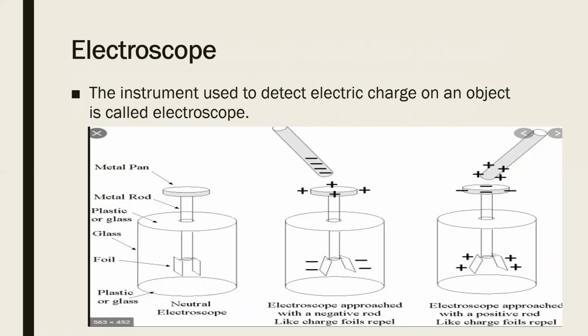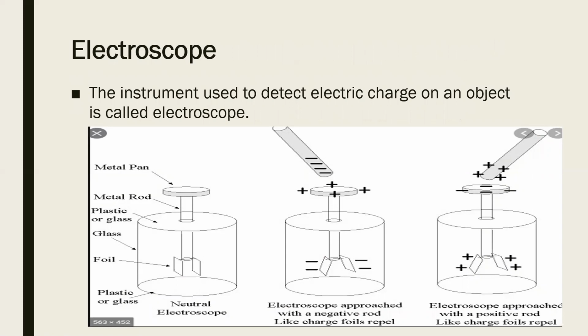Okay, so how can we come to know whether any object has charge or not? This can be detected by using an instrument which is known as an electroscope. Now an electroscope is an instrument which can be made at home also. We can perform this activity.